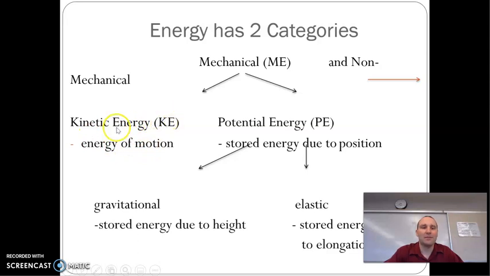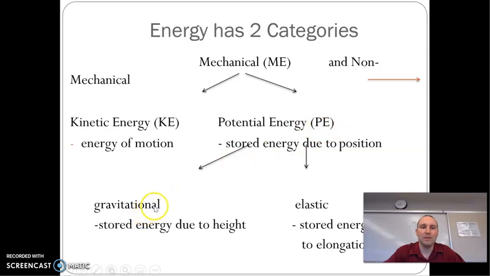We use KE for kinetic energy, capital K, capital E. So in an equation, you'll see KE. For total energy, or the entire energy combined for a system, we use ME, because it's mechanical, ME. And potential, we use PE, capital P, capital E.